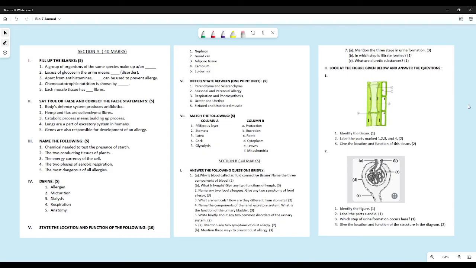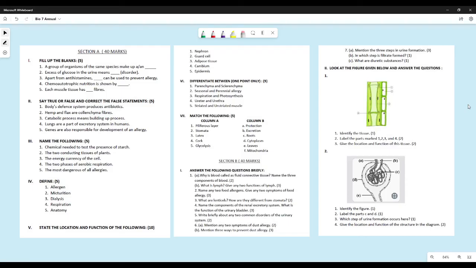What are diuretic substances? Many of you gave examples. Tea and coffee are diuretic substances. The question does not say give examples of diuretic substances. It says what are diuretic substances. So diuretic substances are substances that help to increase the volume of urine, increasing the urine production. Those substances are called diuretic substances, and yes, their examples are tea and coffee.